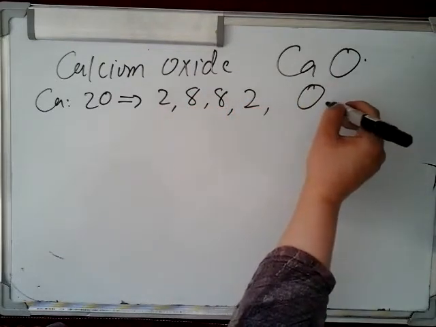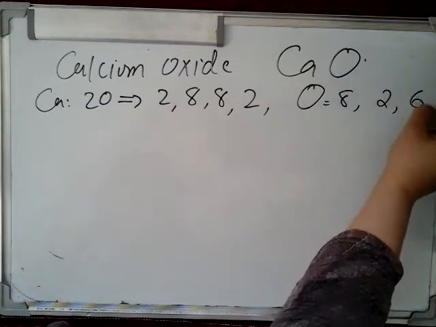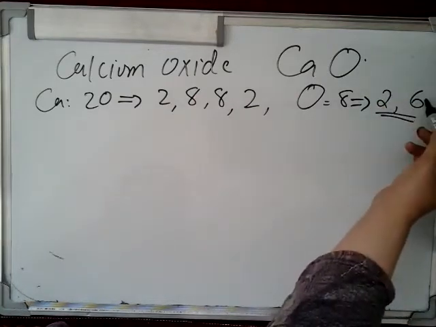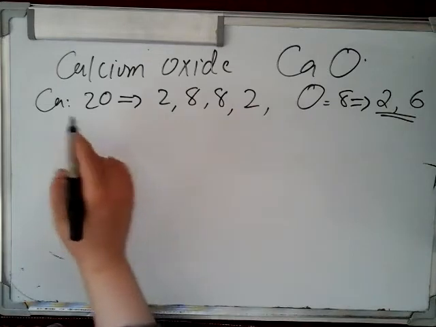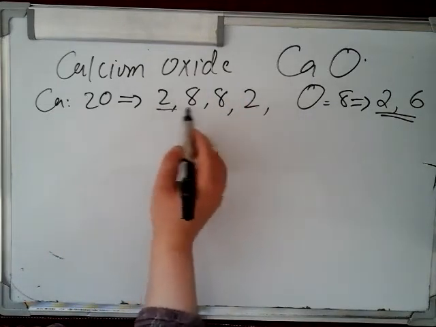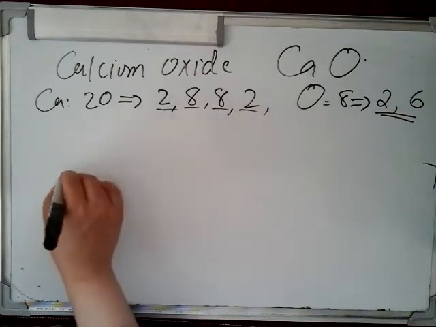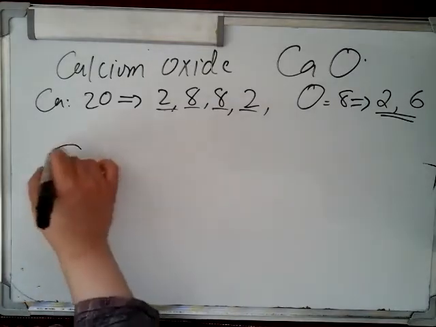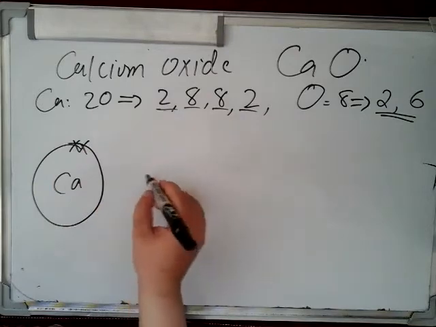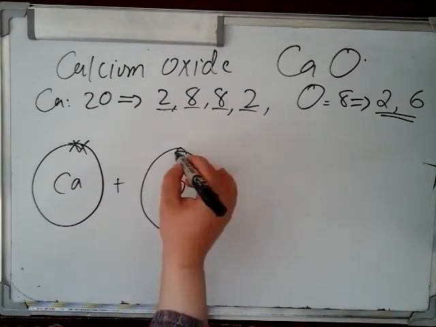On the other hand, oxygen atomic number is 8, electronic configuration is 2, 6, that is 2 electrons in the first shell and 6 electrons in the last shell. So calcium has four shells with these numbers of electrons. If I draw only the last shell, calcium has 2 electrons and the last shell of the oxygen atom has 6 electrons.